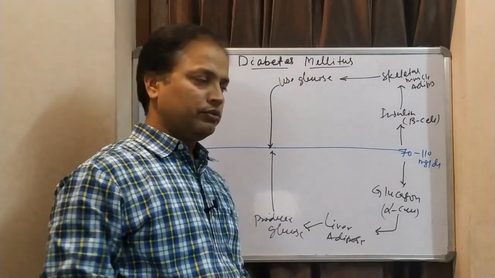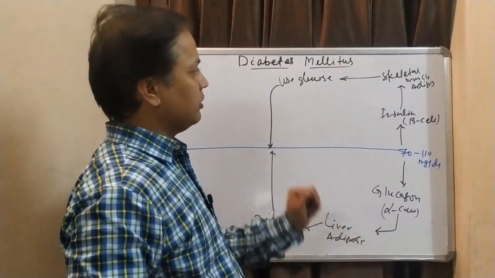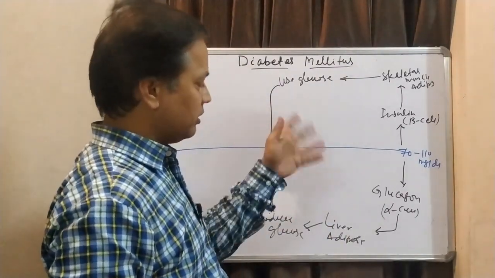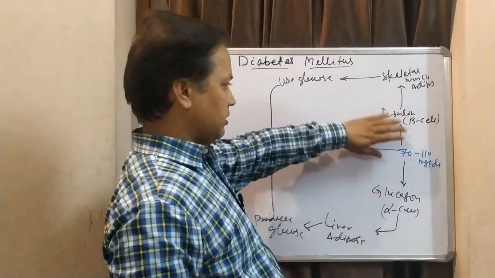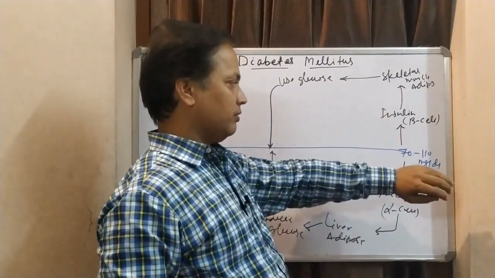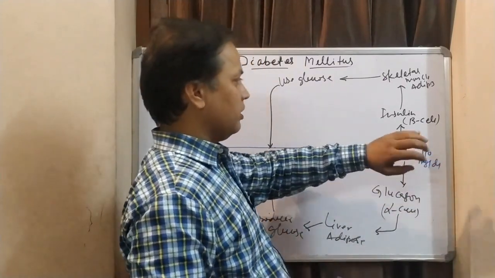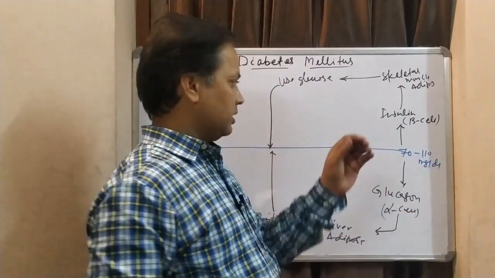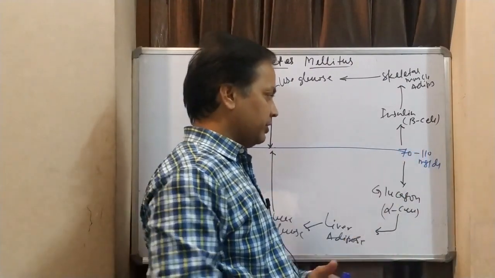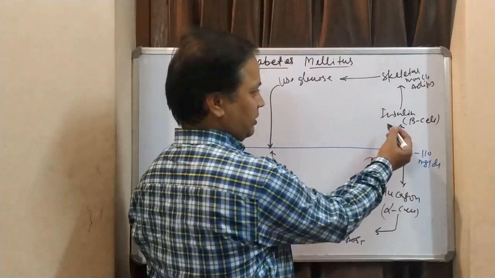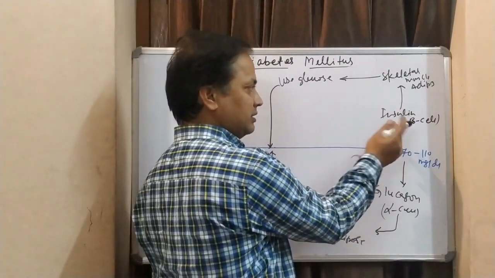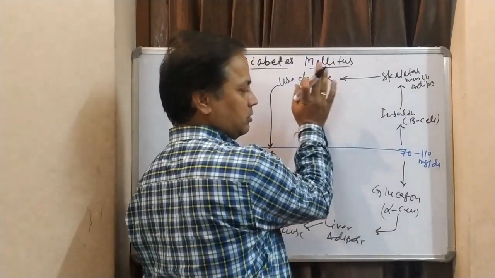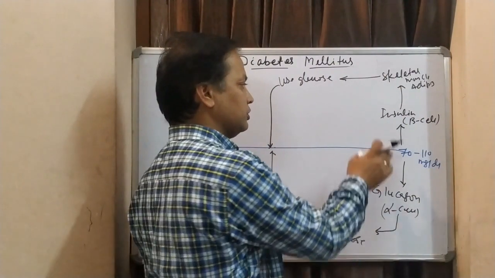We will see this in detail when we talk about endocrinology, the different endocrine glands and their functions. But here the summary is that the normal glucose level is 70 to 110 mg per dl. There are 3 possibilities: the glucose level will be 70 to 110 mg per dl, or it will be increasing, or it will be decreasing. If glucose level increases, pancreatic beta cells produce insulin.